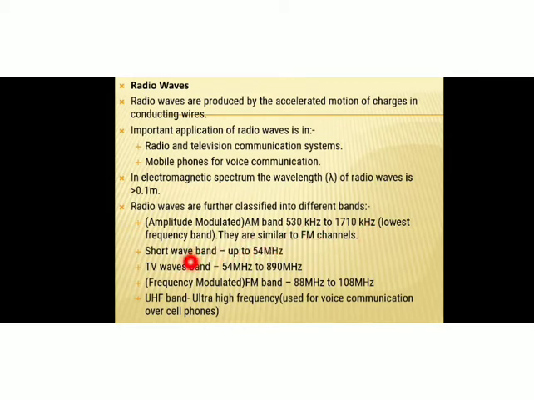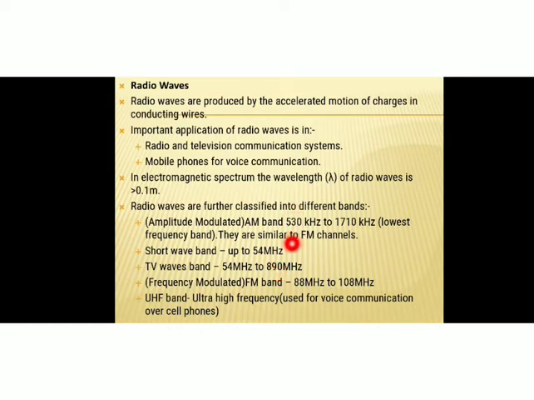The second classification of radio wave is the short wave band. Their frequency extends up to 54 megahertz. The third category is the TV waves band. The frequency ranges between 54 megahertz and 890 megahertz. Next is the FM band. The frequency ranges between 88 megahertz and 108 megahertz. The last one is the UHF band, that is ultra high frequency, which is used for voice communication over cell phones.